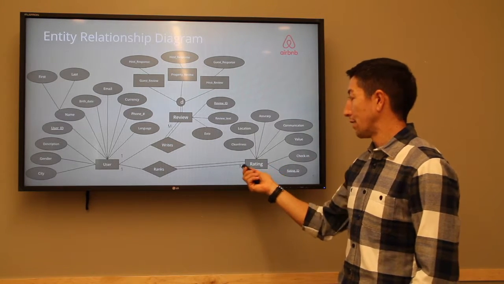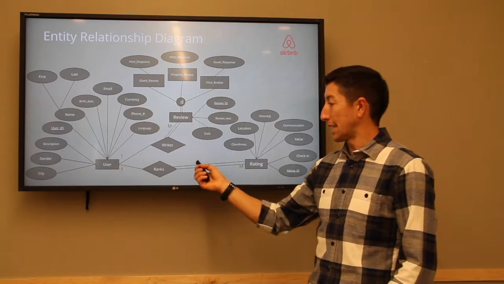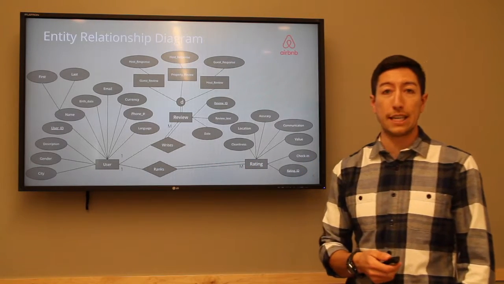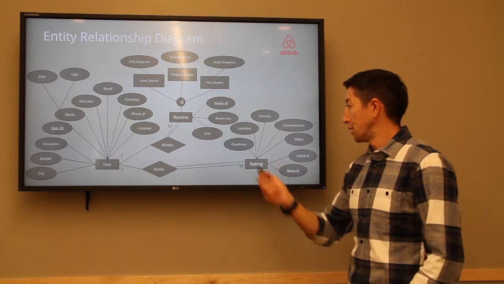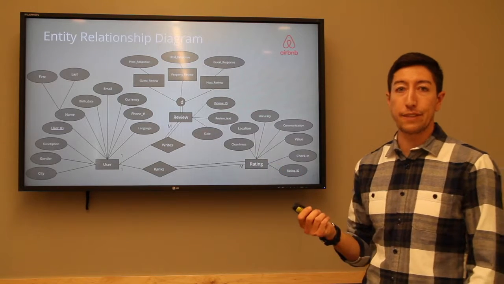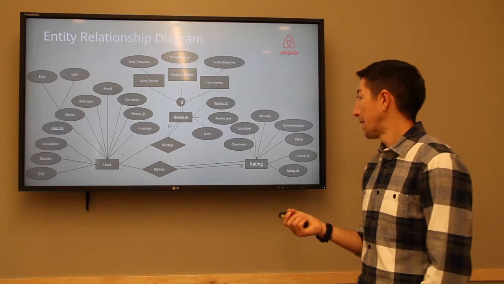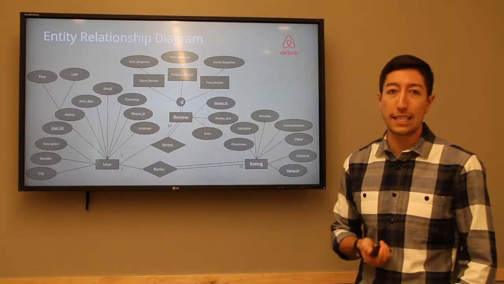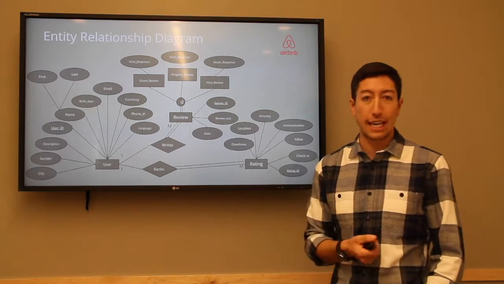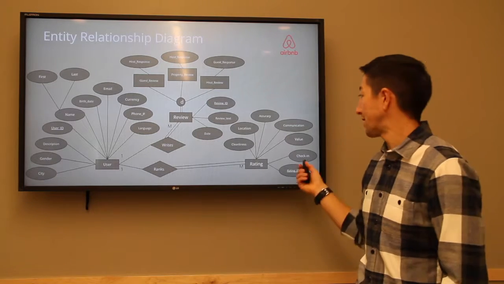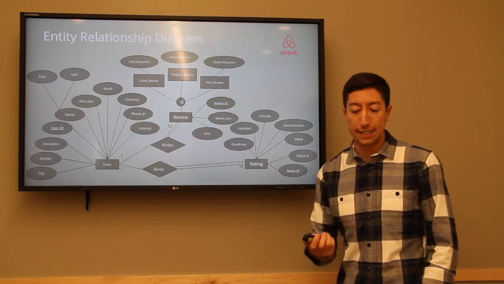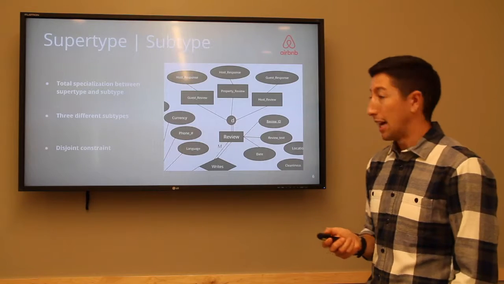The rating entity is connected through the ranks relationship, and that includes 6 different attributes, all rated on a number scale: cleanliness, location, accuracy, communication, value, and check-in. That's all brought in through the primary key of the rating ID.